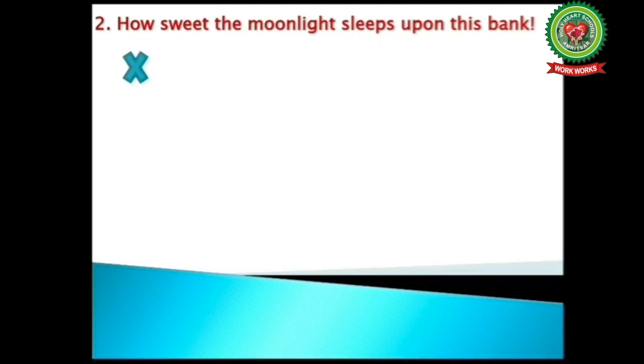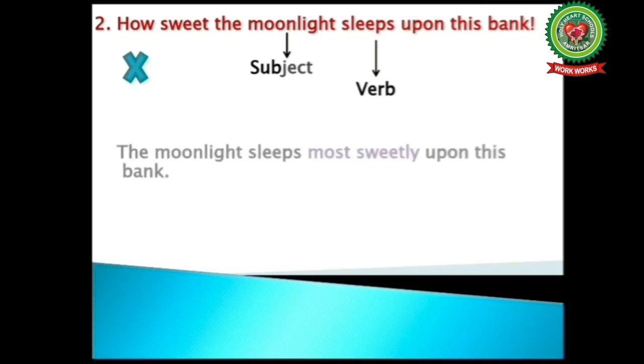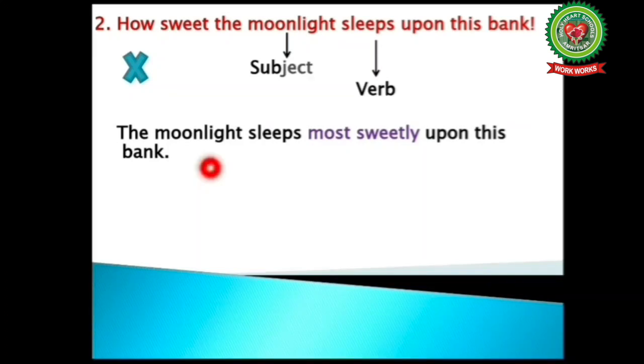And here the subject is the moonlight and the verb is sleeps. So here students, the next step we have to add the adverb most sweetly to express the strong feeling. And then we have to write down the rest of the sentence and at the last full stop. So our answer will be the moonlight sleeps most sweetly upon this bank, full stop.